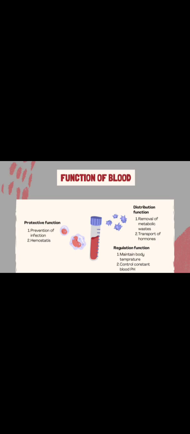The function of blood. First, protective function: prevention of infection and hemostasis. Second, regulation function: maintain body temperature and control constant blood pH. Last, distribution function: removal of metabolic waste and transport of hormones.